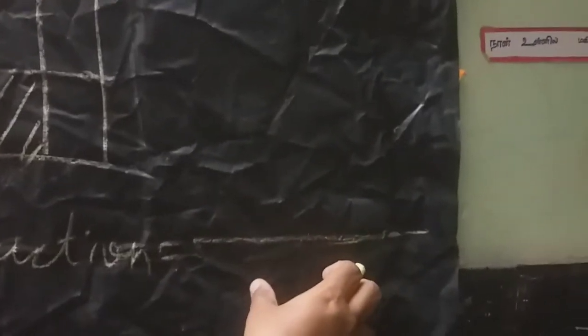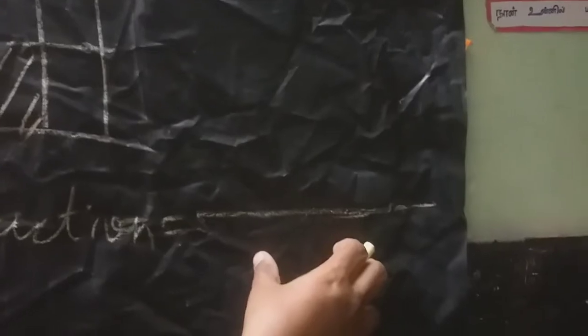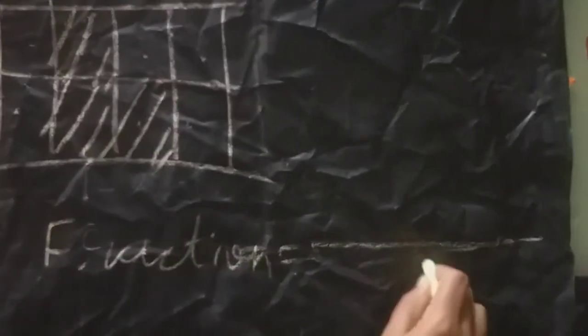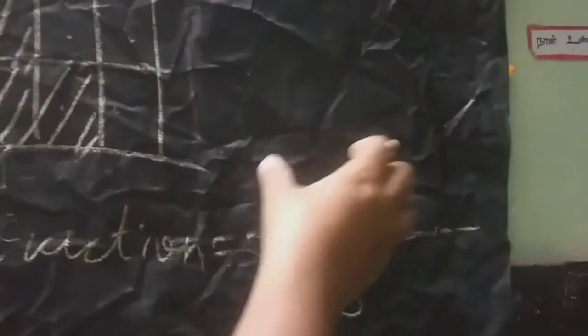And the fraction, how will you write the fraction number? First of all, the total number of parts you should write as the denominator. Total parts: 1, 2, 3, 4, 5, 6, 7, 8. Total parts 8. Above, the number of shaded parts in the numerator.